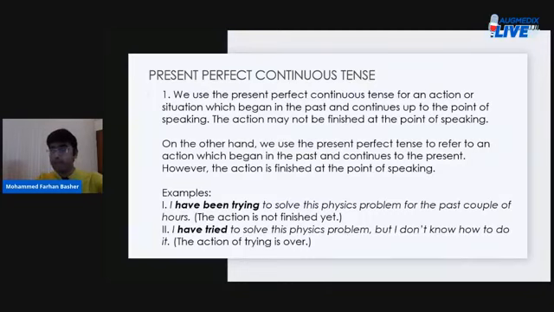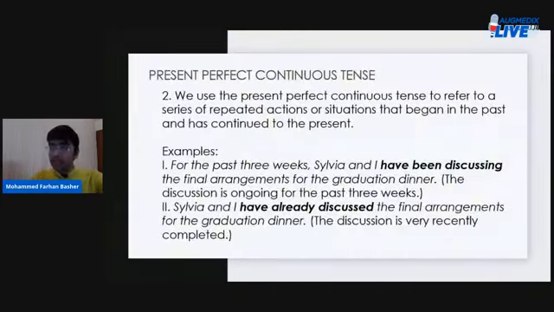Okay? All right. Moving on to the next slide, we have present perfect continuous tense. And the second circumstance under which we can describe situations in the present perfect continuous tense: we use it to refer to a series of repeated actions or situations that began in the past and have continued to the present. Examples: for the past 3 weeks, Sylvia and I have been discussing the final arrangements for the graduation dinner. The discussion is ongoing for the past 3 weeks, right?